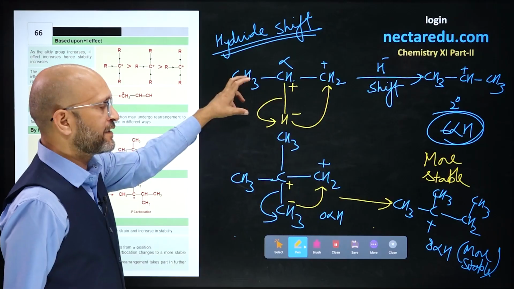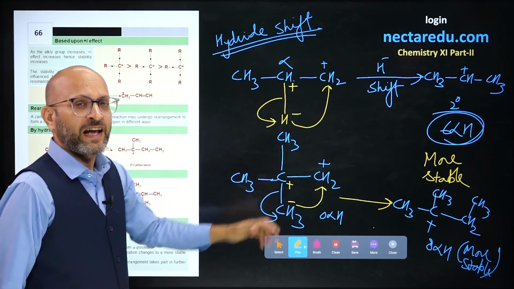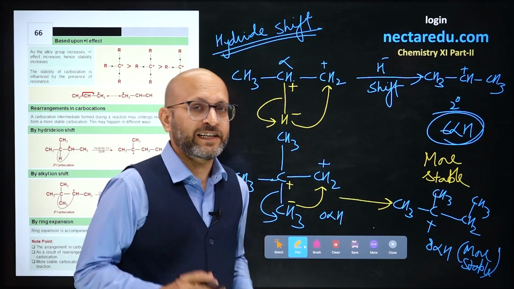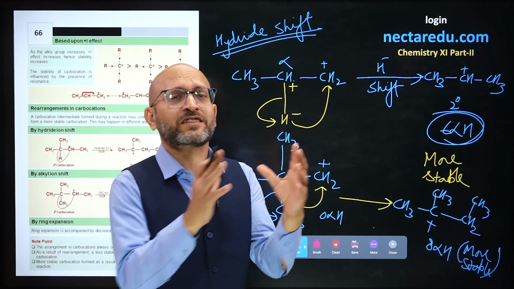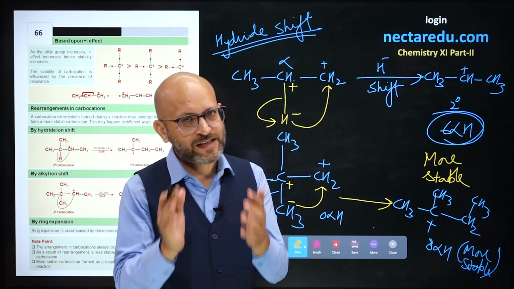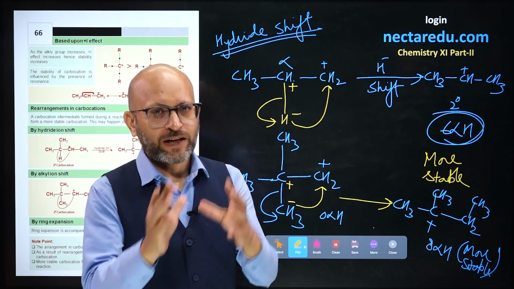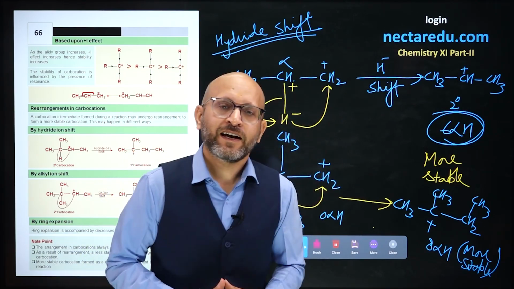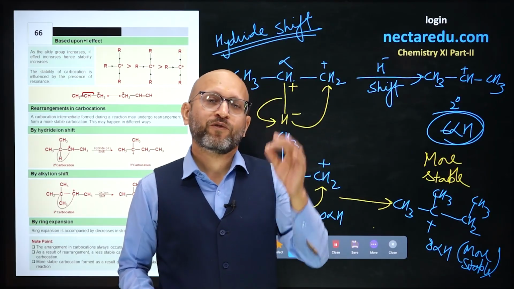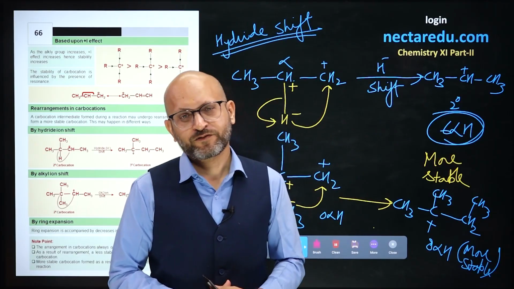So this one was hydride shift, this is methyl shift, and the sole purpose of all these rearrangements is to get a more stable carbocation. The more stable the carbocation, the more will be the reactivity, and the product formed in a major quantity is the product formed through a more stable carbocation. So that is for now.